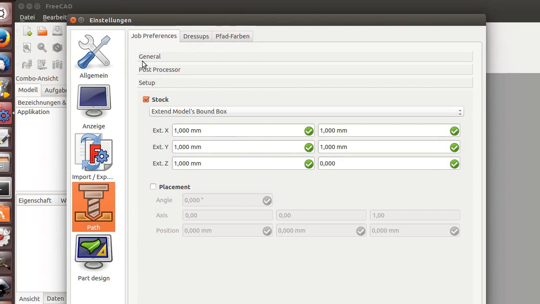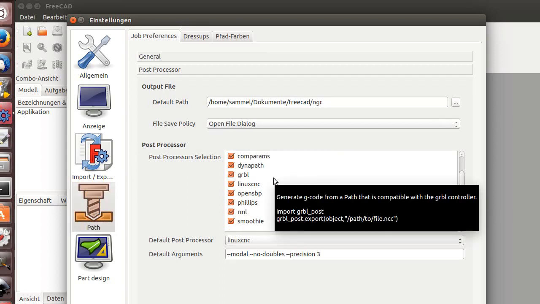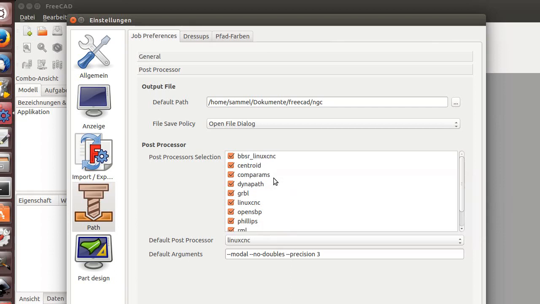Let's go. You have General, Post Processor, and Setup. Setup here is stock. That means the part's width, where if you create a job, will be offset in the boundary like you said here. You can edit it any time. These are just the pre-operations. As you see here in post-processor, there are a lot of things in. I have some more, and we will do what we can.